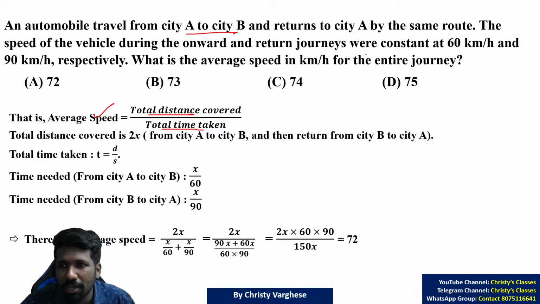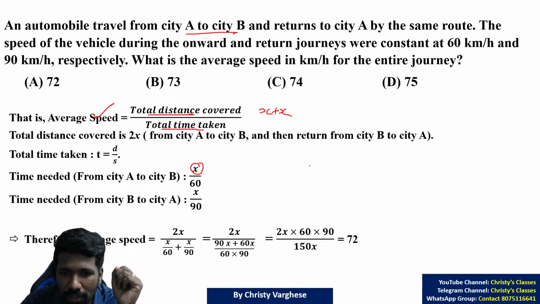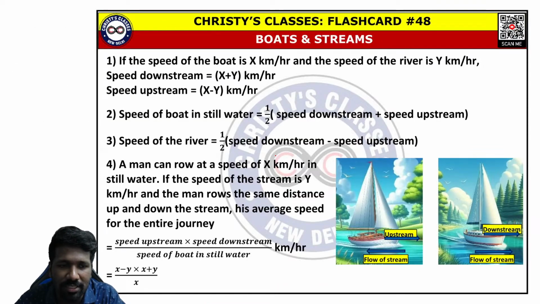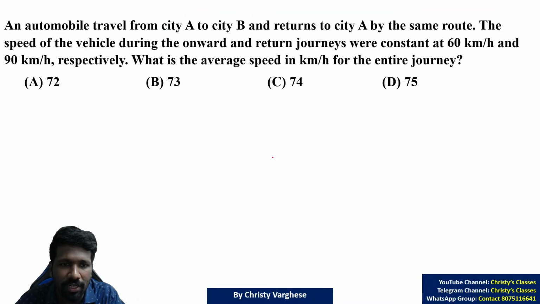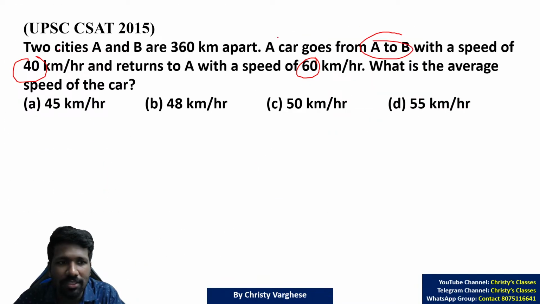A to B distance plus B to A distance. We don't know the A to B distance, so let X be the A to B distance. Total distance means X plus X, because A to B and B to A. In the previous UPSC question, A to B distance is 360 and B to A distance is 360. So I will first explain with this: 360 plus 360 is the total distance, divided by total time.